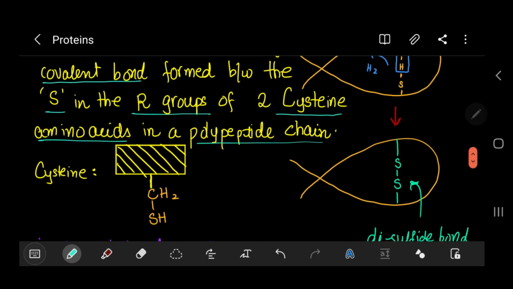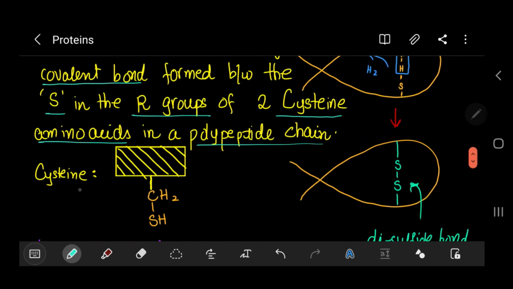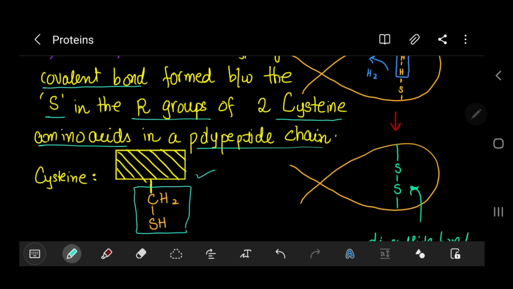Let's just see what a cysteine amino acid is. The structure is like this. This is very important, you need to remember this. The box represents the CH, COOH and NH2, which is the same in every amino acid. This complete thing is the R group: CH2 connected to an SH.